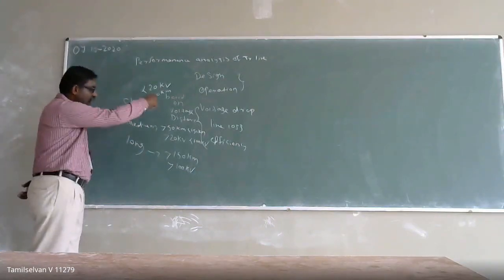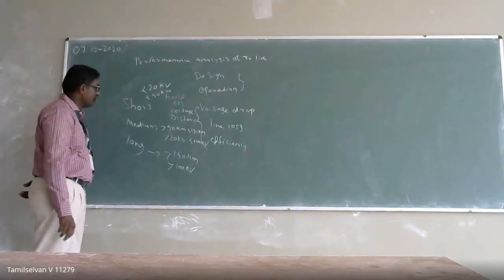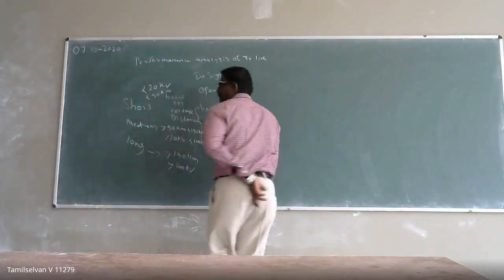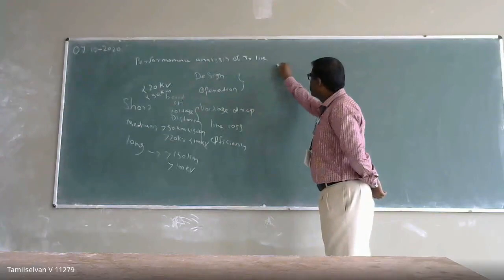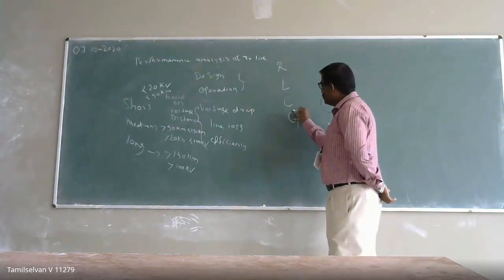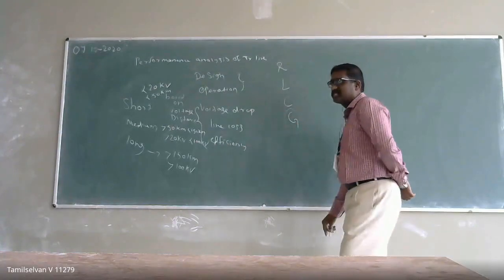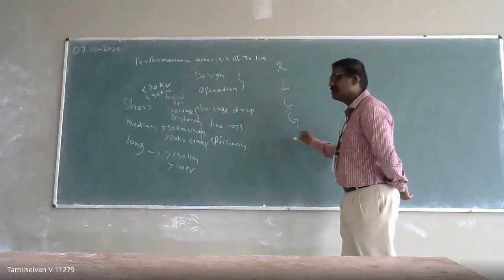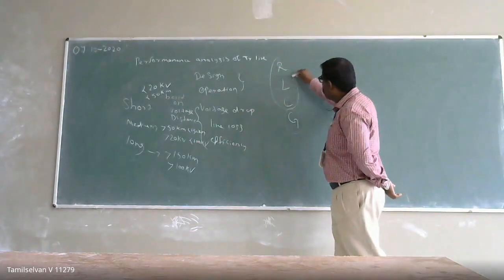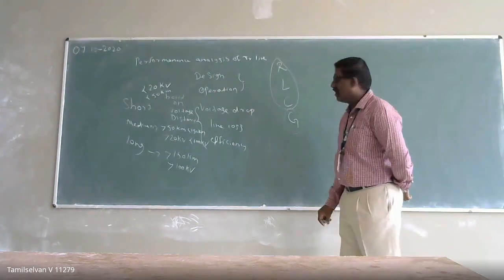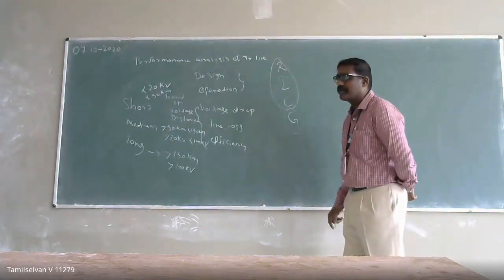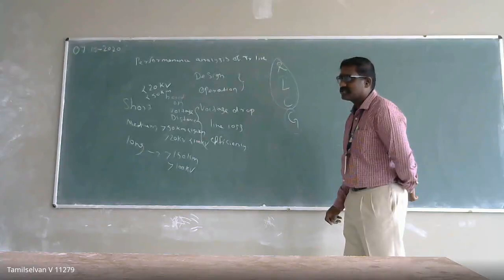Right, this we have discussed in the previous session. Now, we know the parameters of a transmission line are R, L, C, and G. G is the reciprocal of resistance, but its effect is often very small. The three important parameters are R, L, and C, and out of these, the two most important are L and C.